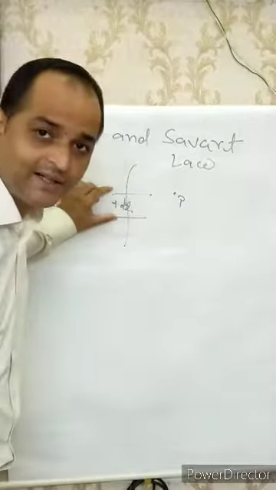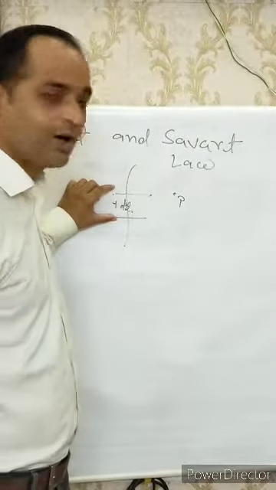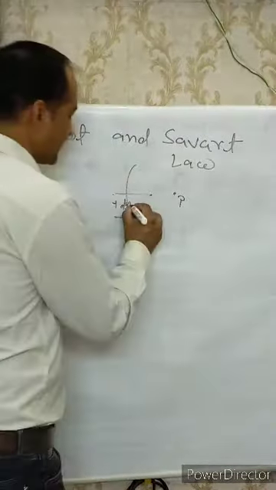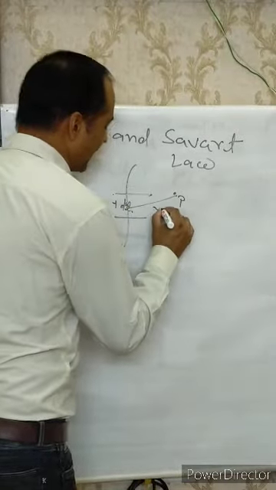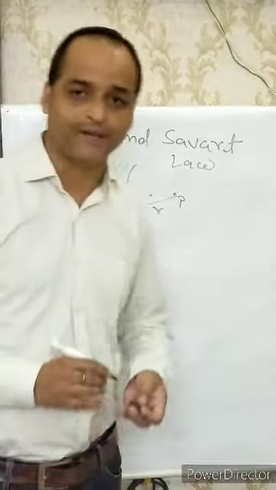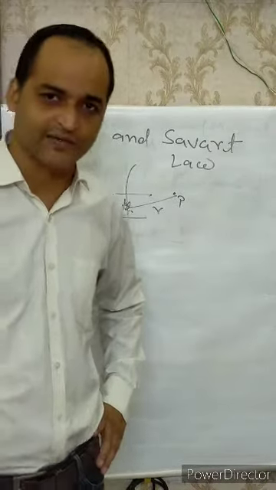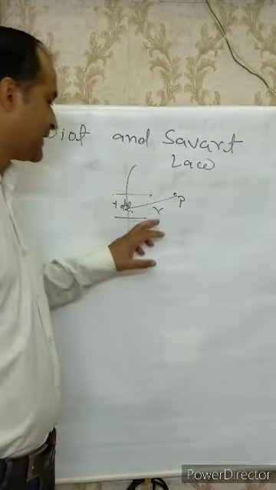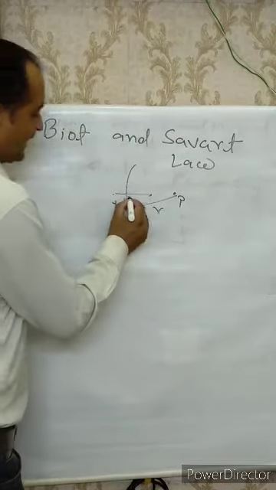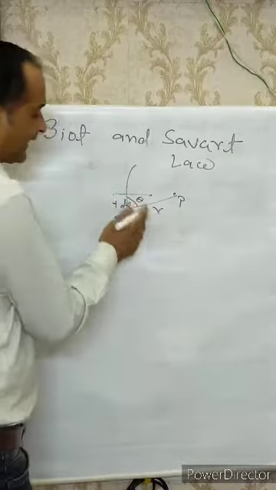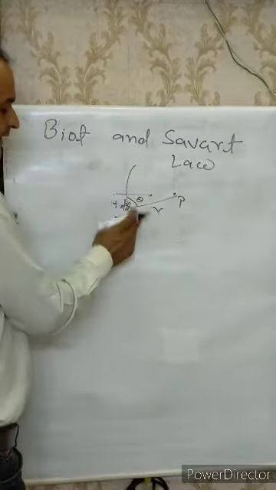This distance is small r, the distance of the point P where we are going to find the magnetic field and its direction, and the angle between r and dl is theta.